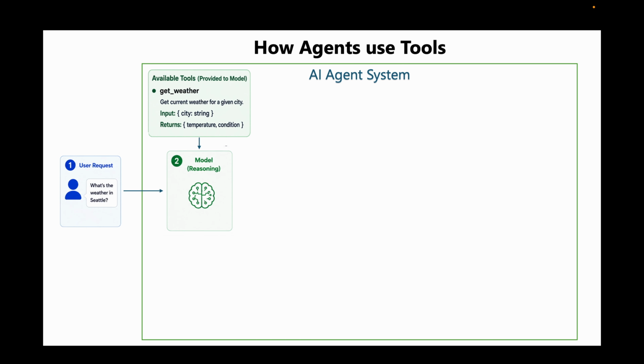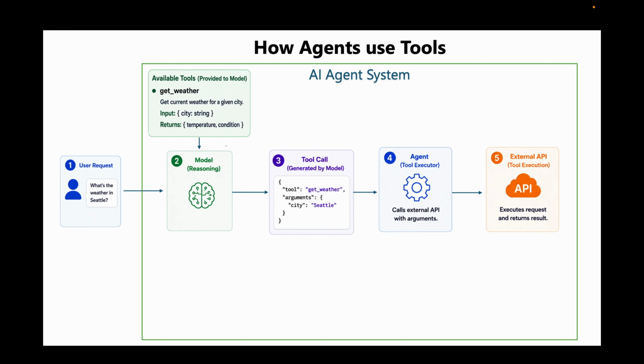The model first reasons about the request and determines that it cannot answer it from its own knowledge because it needs the current weather information. Therefore, in its output, it generates a structured tool call selecting get_weather function and supplying it with the required argument, which is city is Seattle.